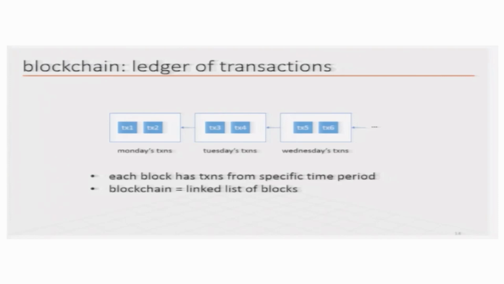Also, the user may say, oh, I do not like this particular transaction, so I may not include it in the block, right. So, every user, say 10,000 users, are all trying to make valid blocks of transactions. The reason they are doing it is because they will get some reward, but the blocks they create may differ from each other. So, the question is, how does the system decide whose block will be the next block in the linked list, and that is where the whole mining process, or the hash puzzles we talked about last time, come in.